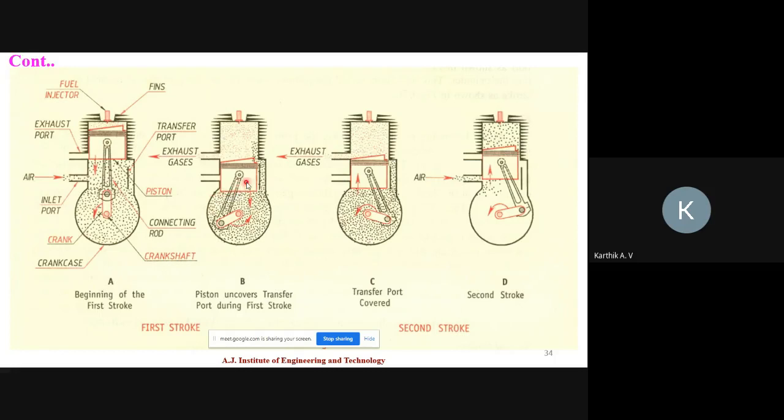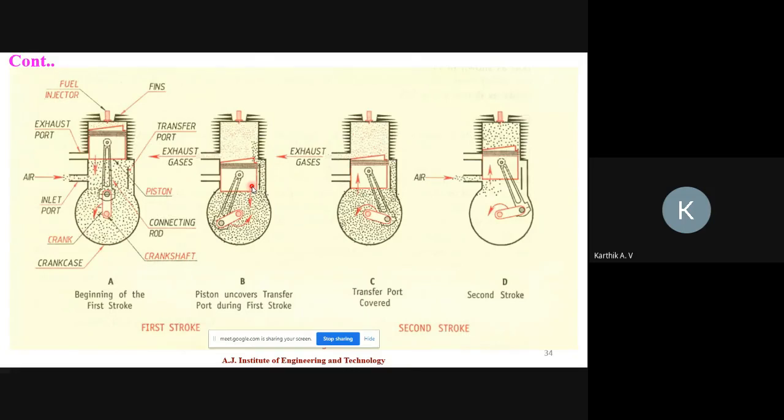With further downward movement, it opens the transfer port, so pressurized air moves into the cylinder. The waste gases of the previous cycle move outside through the exhaust port, and fresh air moves into the cylinder through the transfer port. So this one stroke is completed.